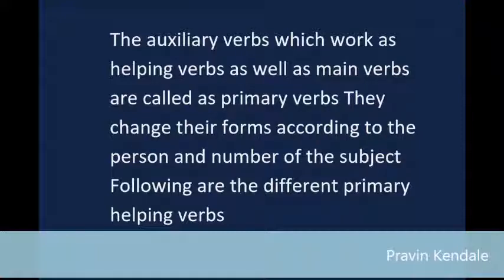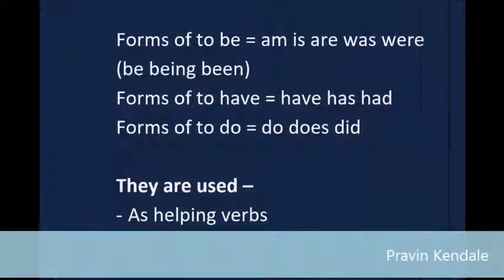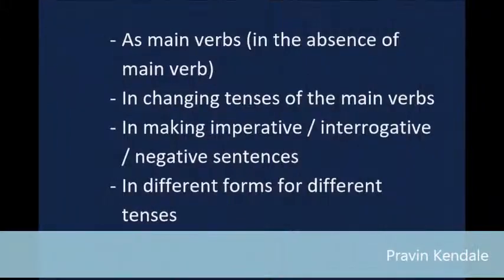Forms of to be: am, is, are, was, were, be, being, been. Forms of to have: have, has, had. Forms of to do: do, does, did. They are used as helping verbs, as main verbs, in the absence of a main verb, in changing tenses of the main verbs, in making imperative, interrogative and negative sentences, and in different forms for different tenses.